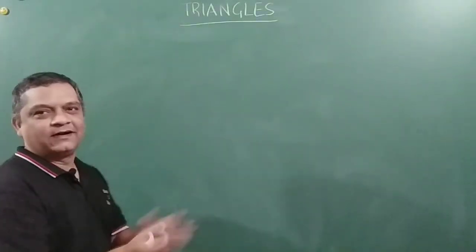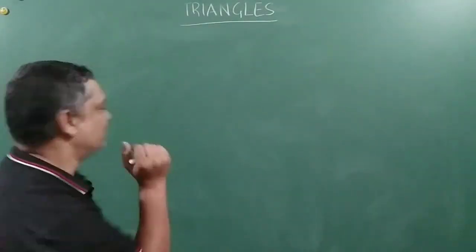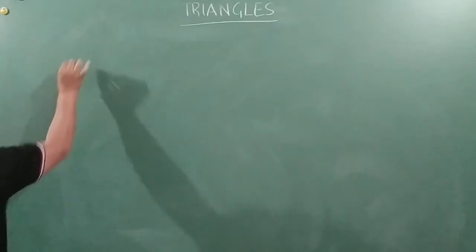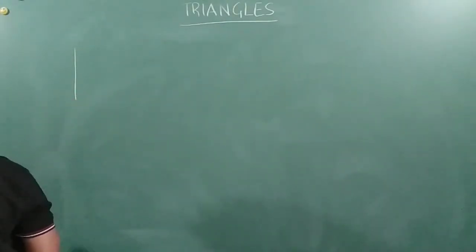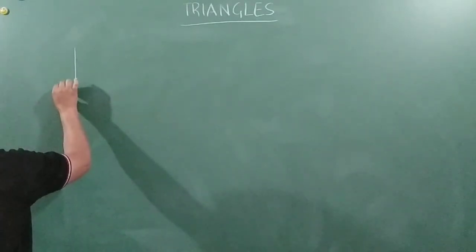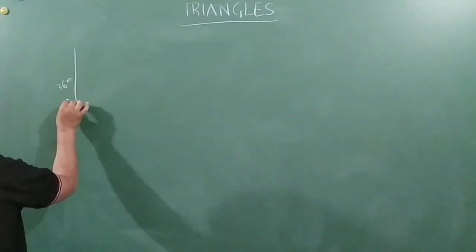So the problem says, an important problem from your textbook: a girl of height 90 centimeters is walking away from the base of a lamp post. So here is the lamp post, which is 3.6 meters in height above the ground.